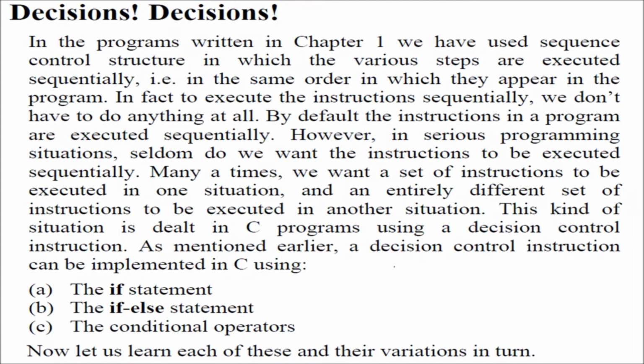See, we have a program, and these are nothing but a sequence of instructions. Now if something is true, you want to execute these two lines. But if it is not true, you don't want these two lines to run. For that, the decision control structures are there: the if statement, the if else statement, and the conditional operator. We also call it the ternary operator, and this is just a form of if else.